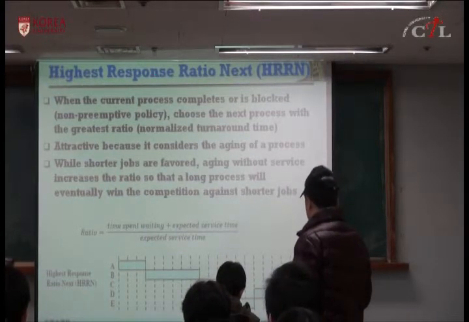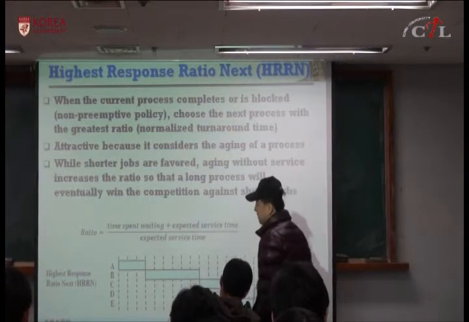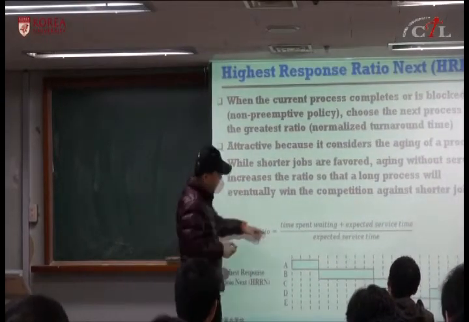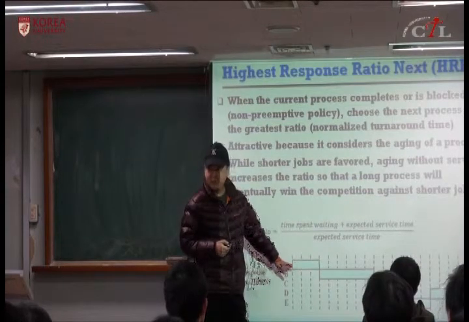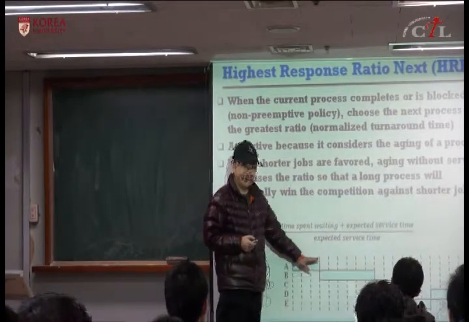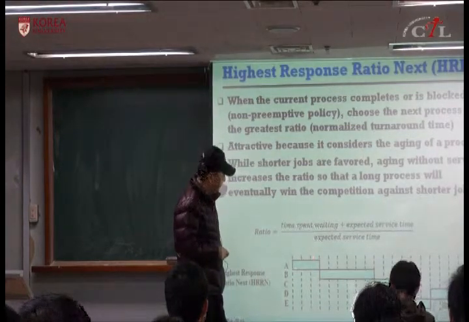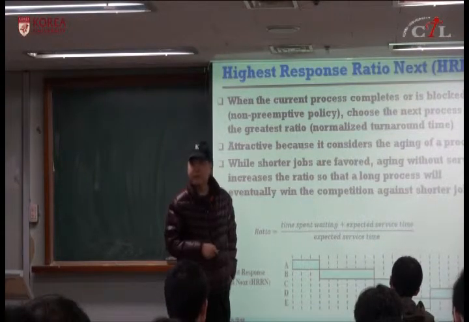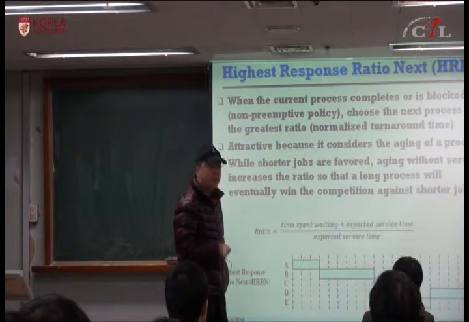That's the response ratio. So let's look at the example we discussed in the previous lecture. The first process arrived at time 0. There is no other process, and this should have the highest response ratio because there is only one process. So it gets assigned the CPU and runs to completion because this is a non-preemptive policy. At time 3, B has arrived at time 2 and there is no other process, so B is assigned the CPU and runs to completion.